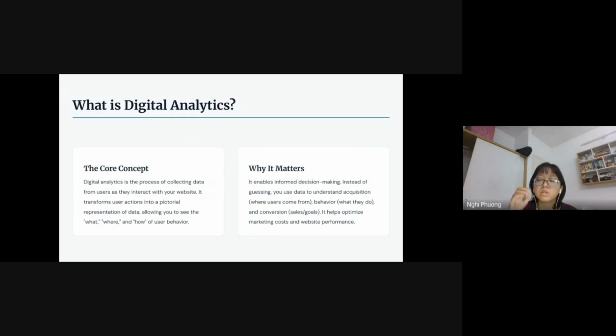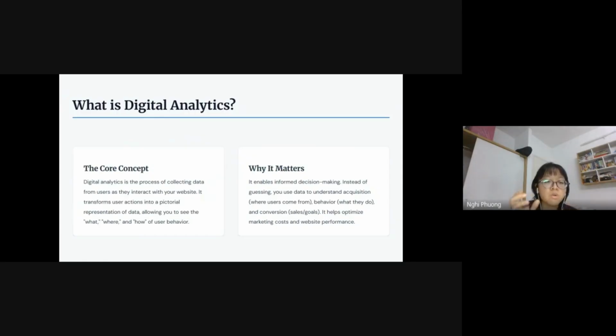Did they scroll the item list, or did they click add to cart, and did they finally check out? And lastly, the data will also tell you about conversion. Did the user achieve a specific goal, like did they buy something or sign up for your newsletter, or create an account, for example.